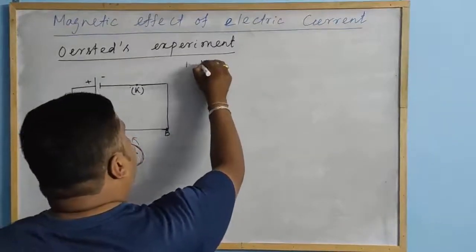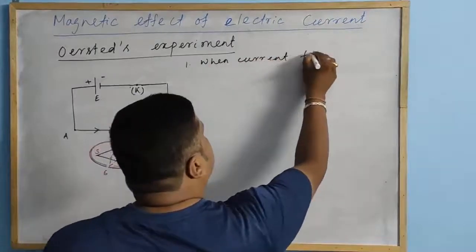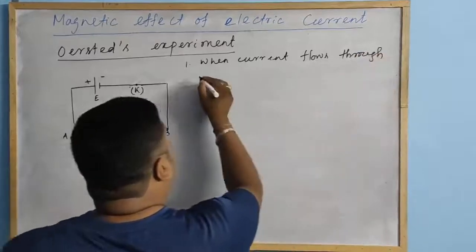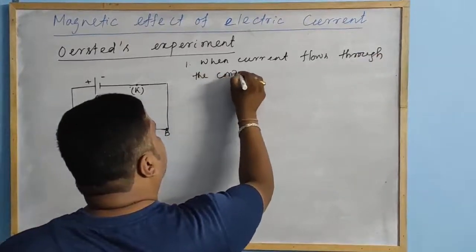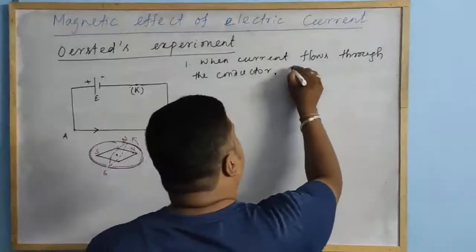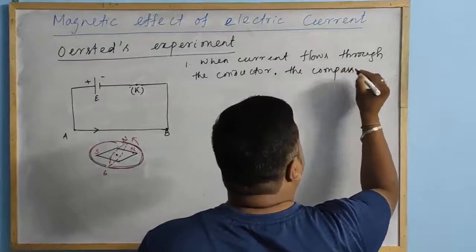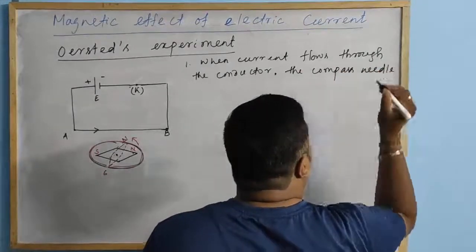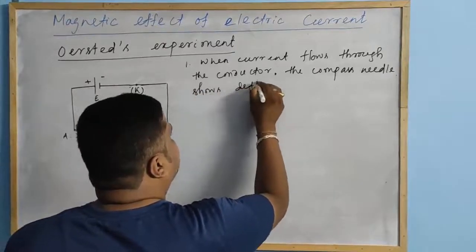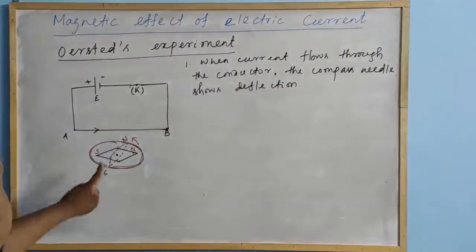Number one: when current flows through the conductor, the compass needle shows deflection. This is the first observation. Clear? Next.